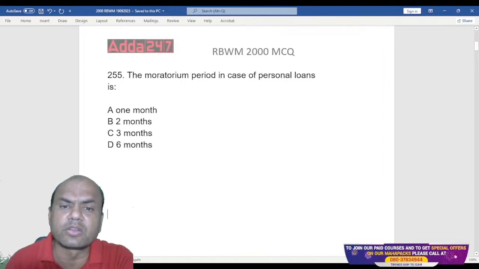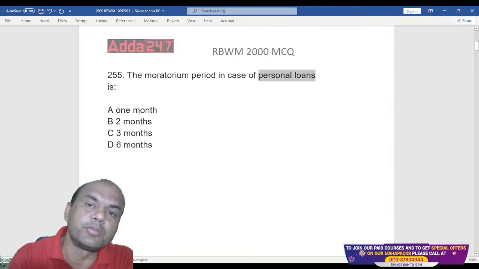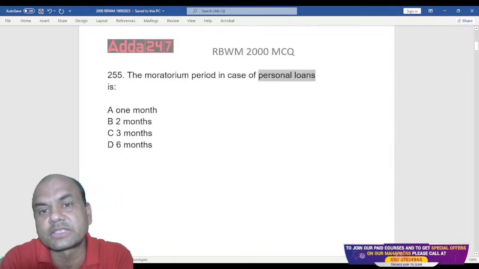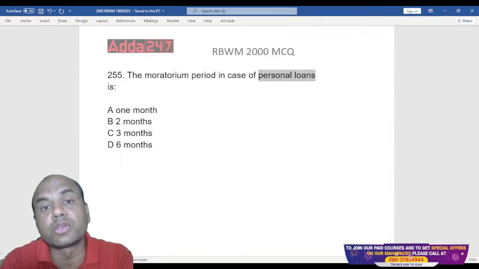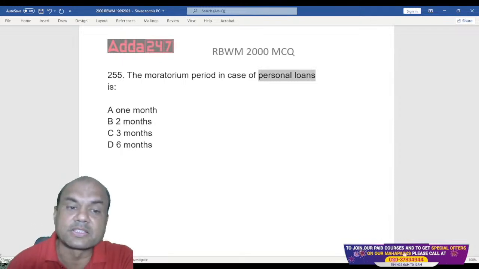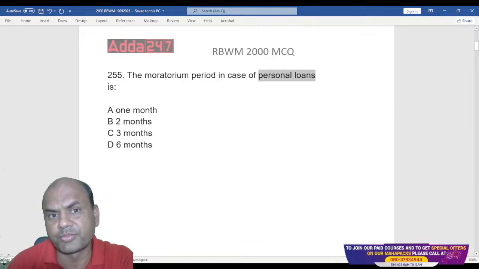Personal loan. How many of you have worked in loans? Just type yes in the comment section. Those who have worked in the loan section will understand that for PLs, we don't give any moratorium period. No moratorium period. Then where is the answer?